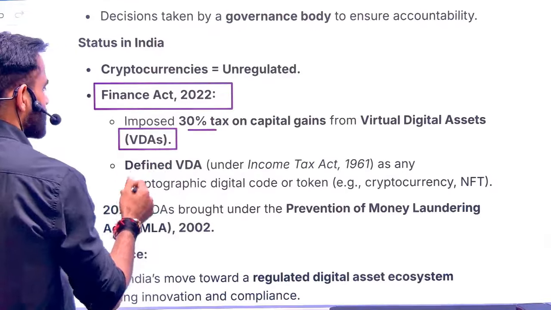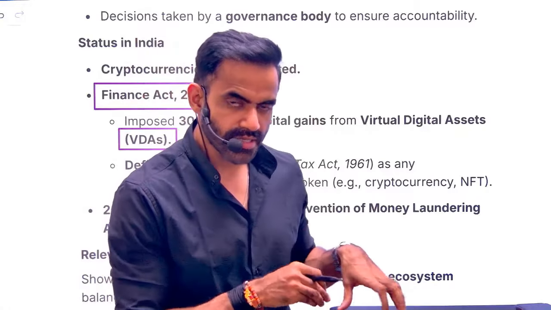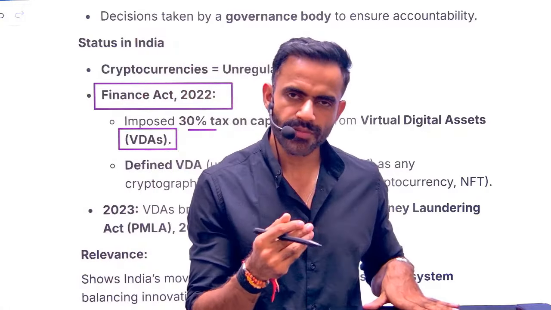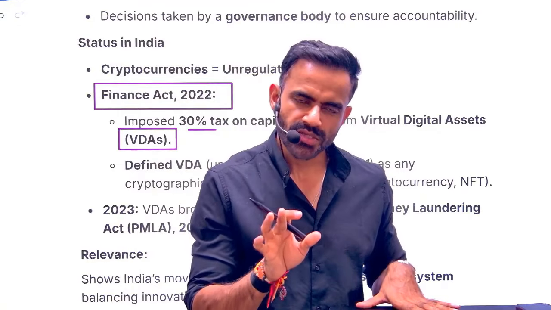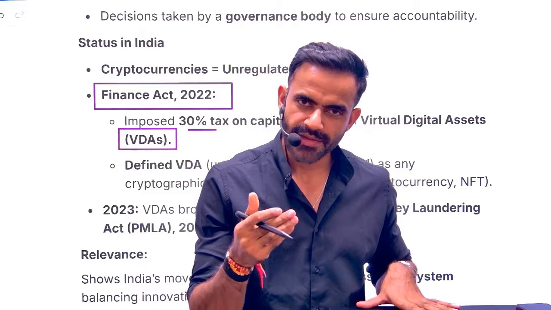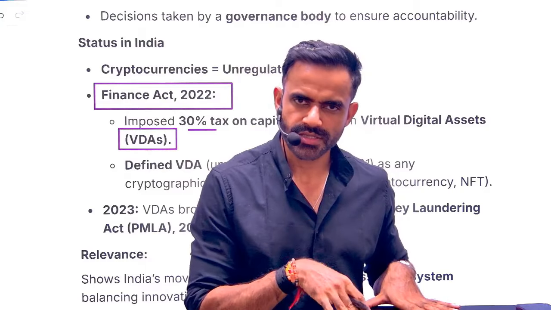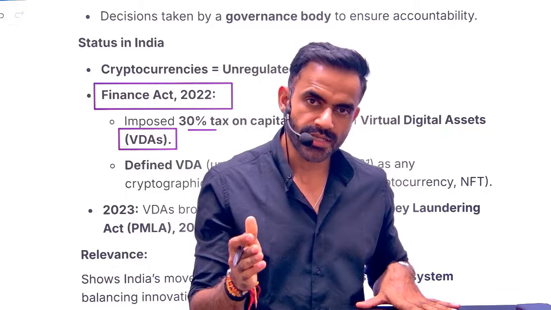Now, as far as India is concerned, understand two important things. India is working on its own digital currency, that is CBDC, which will be backed by RBI. Before Trump, US was also working on a similar kind of project, but after Trump, rather than having their own digital currency, they have decided to support other cryptocurrencies.